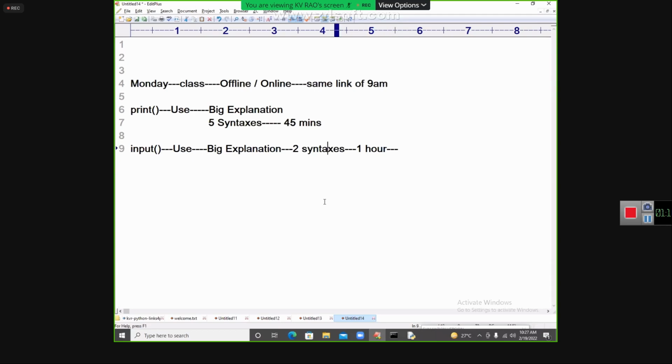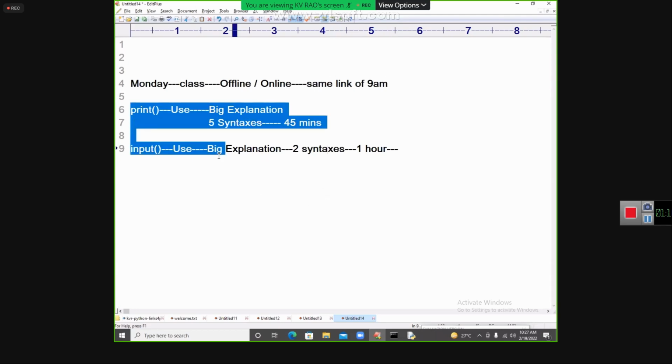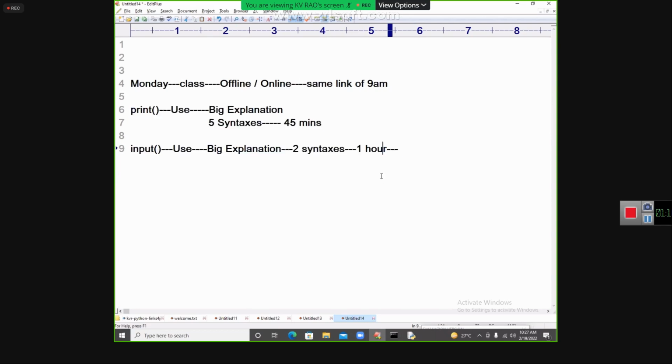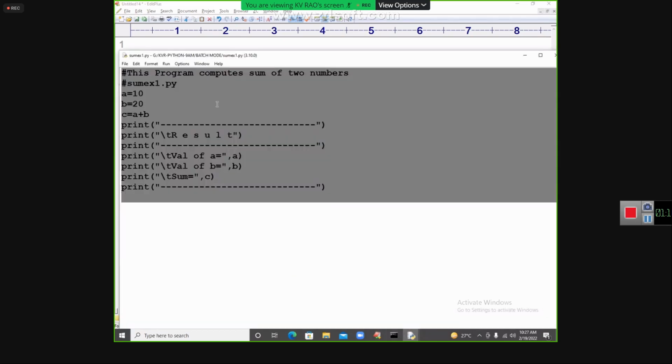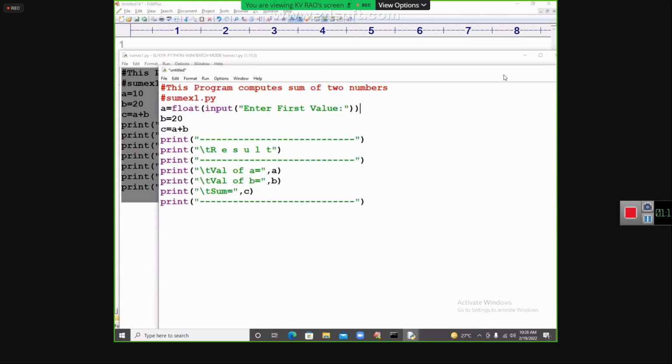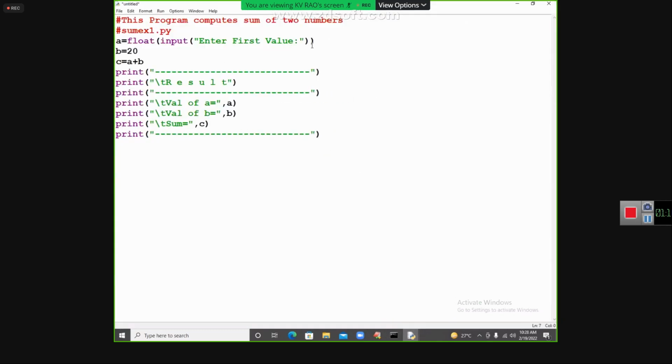Coming to the point of it, I will give you the biggest explanation on Monday. Here I will go to this line. Here I am going to write some statement. Now see, enter first value. Now I am going to take it. Don't worry about it. I will explain everything because I am using the input function here. Enter second value.